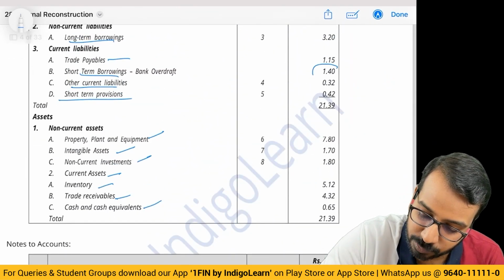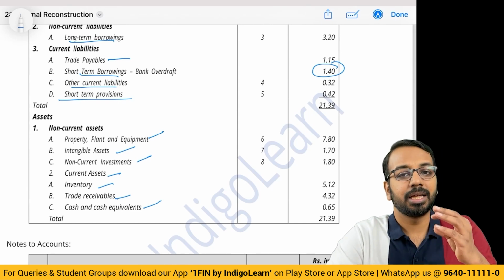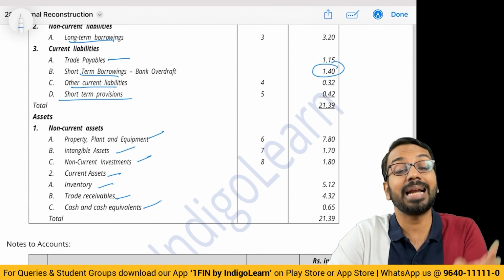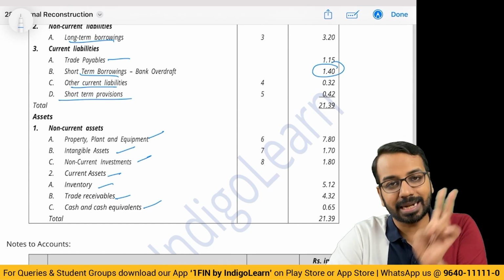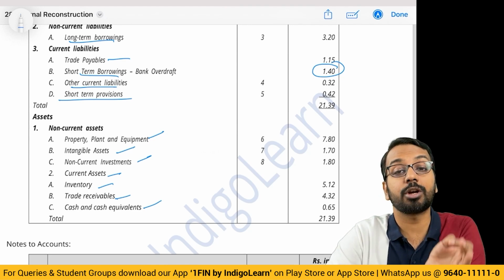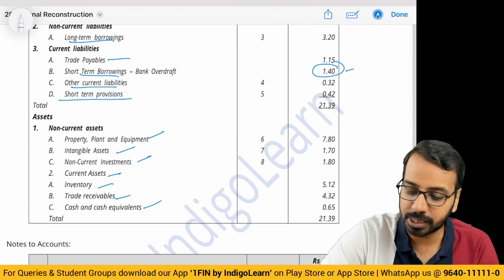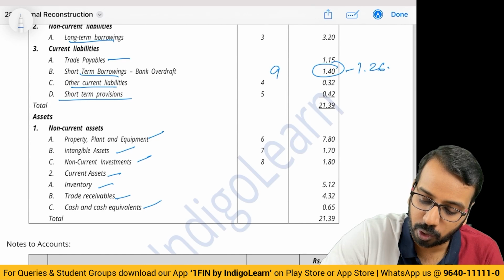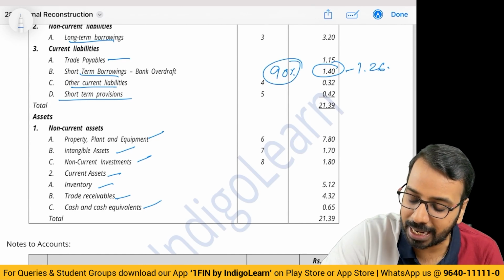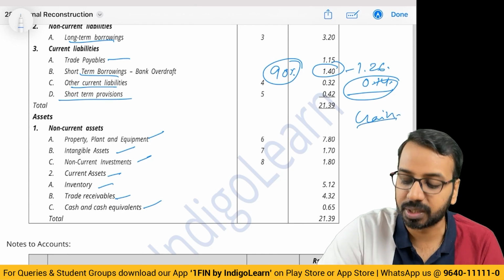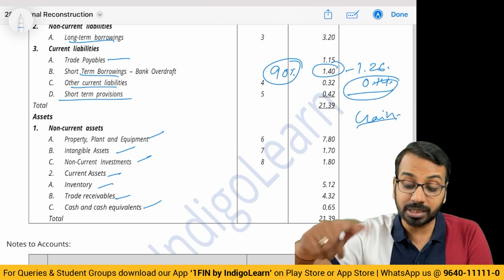Bank overdraft is 1.4. What they're saying is that 1.4 we will settle at 90%. So when we settle at 90%, we will pay only 1.4 into 90%, that is 1.26. Only 1.26 will be paid. Only 90% will be paid. Balance 0.14 is a gain.